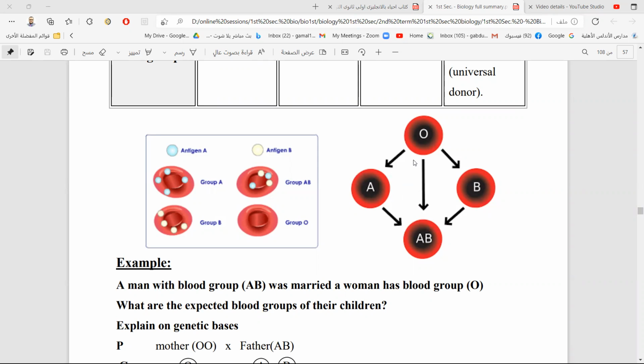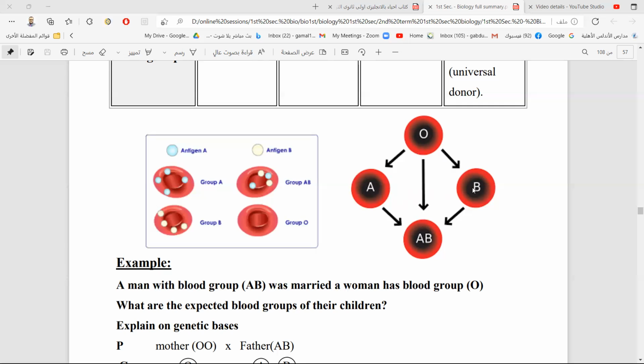We will know that the O group can give to any blood group, and the AB group can give to itself only, and it can receive blood from all blood groups. And blood group O can donate to every blood group, but it can receive blood from itself only. We'll discuss this, inshallah, in the next session. How blood group O is a universal donor, and how blood group AB is a universal recipient.